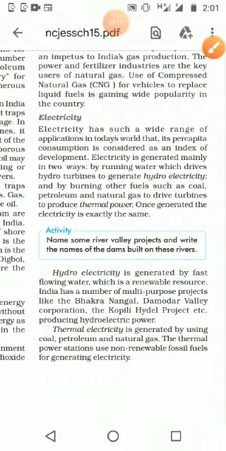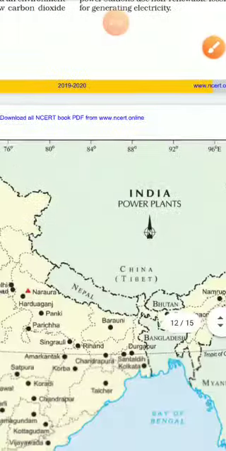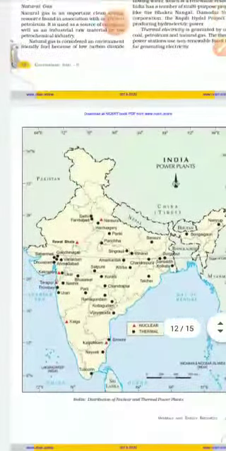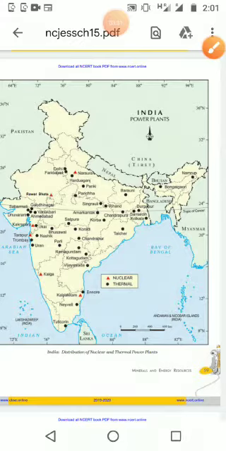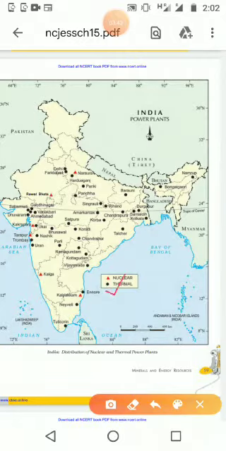Okay, let us move to the next part. Here the map question is given, and let us see that. What are the power plants in the chapter? They are nuclear and thermal power plants. We have not studied nuclear plants yet, so we will think about the thermal plants, wherever they are marked. We can see the black spots shown on the map. With the help of the black spots, these are the thermal plants in Tuticorin, Neyveli, and Ennore.